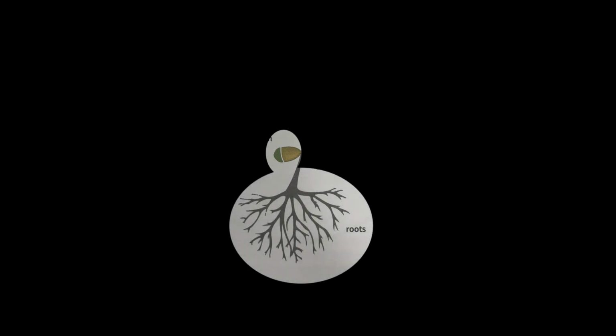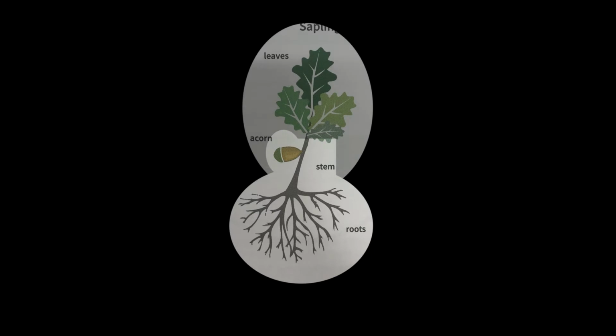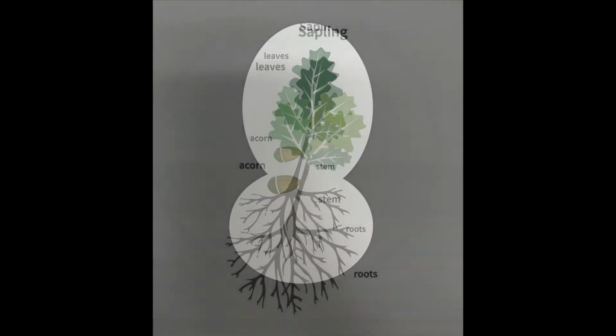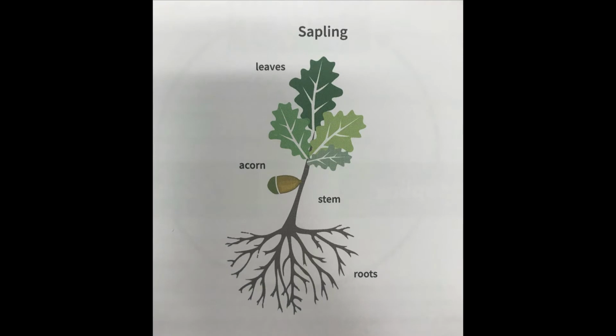Yes, the roots grow into the soil. And then what grows up into the air? Yes, the stem grows up in the air, and then the stem will grow what? Yep, it grows leaves. The leaves grow out from the stem. Remember, all trees start like this, but we're reading about one tree called an oak tree. Acorns grow on oak trees.